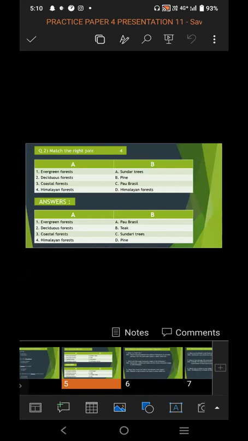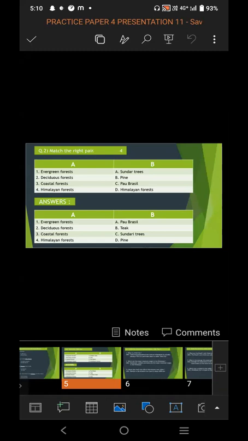Now question number 2. Match the right pairs. In this, you have been given two columns, column A and column B. In column A, you are given four questions, and in B, options are given. And the options are given randomly. You have to choose the correct option and make a pair. You have to choose the correct pair for the question asked.